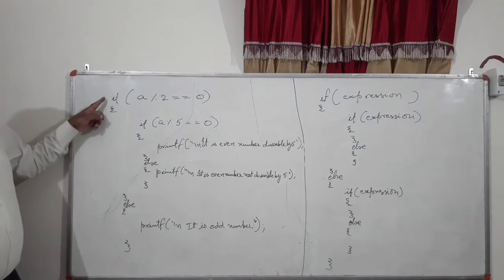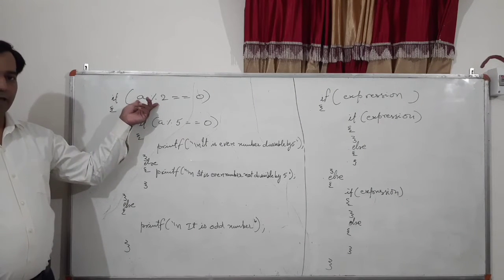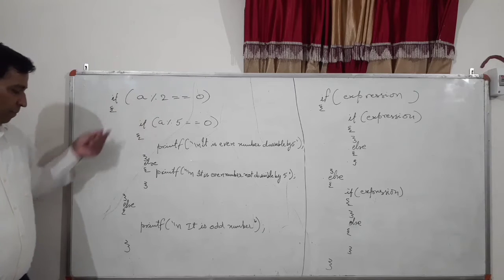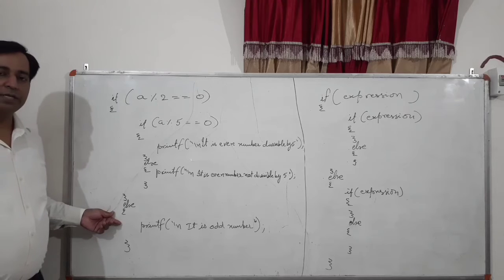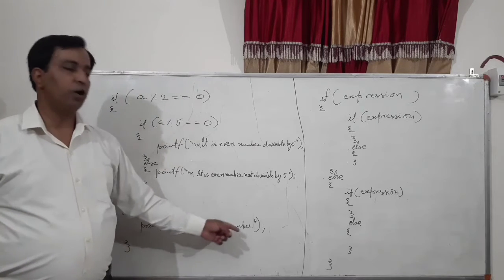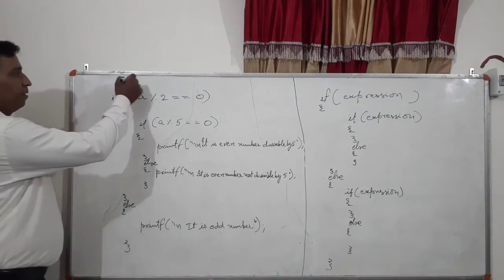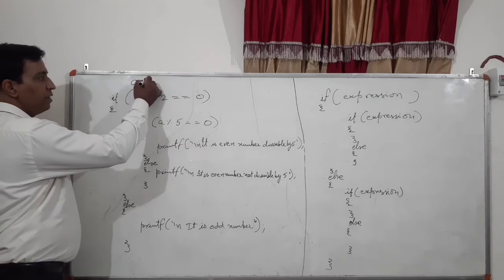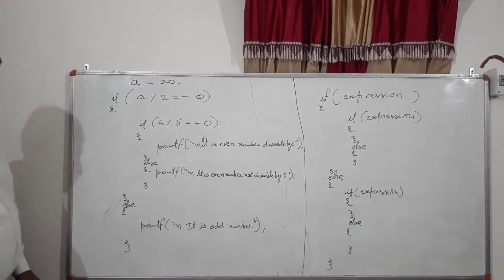Okay, if this statement comes false, right, if it is not an even number, then this whole part will be left and control will come in the else segment, and in the else segment we have written "it is an odd number", right? Now suppose I say the value of a is 20, right?